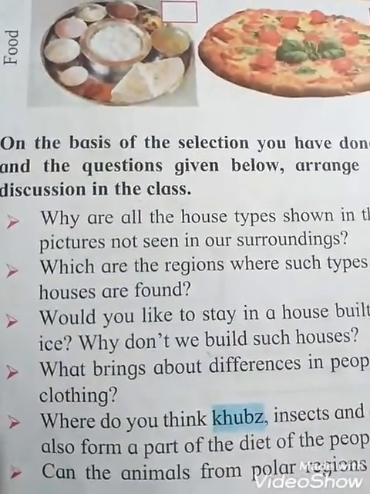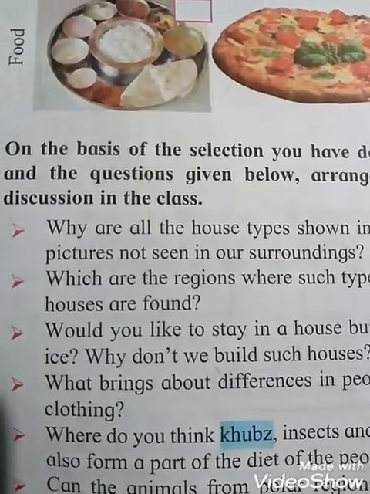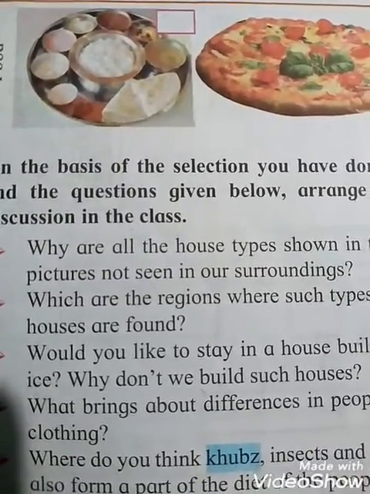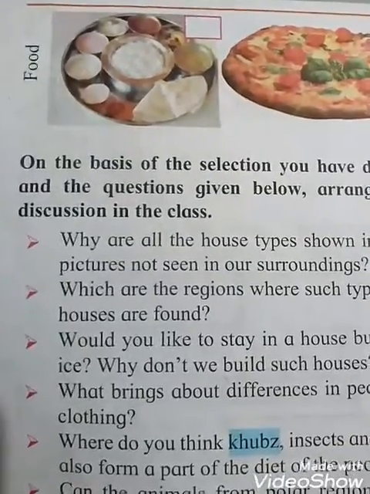Next one, the third one: would you like to stay in a house built of ice? What do you think? Yes. So see, students, why don't we build such houses?